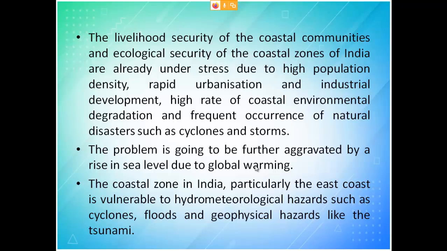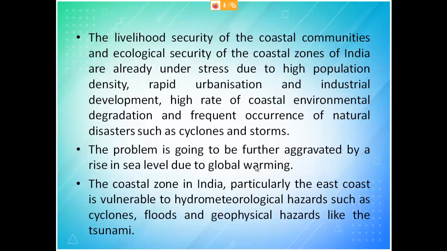What happens is all the gas will go and accumulate over the surface of the sea, so the temperature is rising more, so more water gets vaporized and it forms a cyclone. Okay, so this will affect only the coastal zone. Coastal zone in India, particularly the east coast. I told you the west coast will not come into the picture, because it has very huge hilly areas like the Western Ghats, so all that will try to protect them. So even if water is there, that will run away to sea and they will escape.